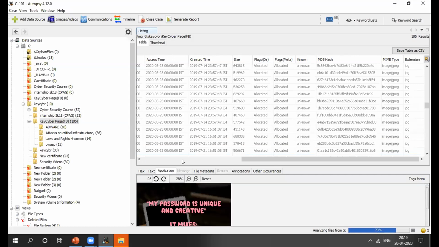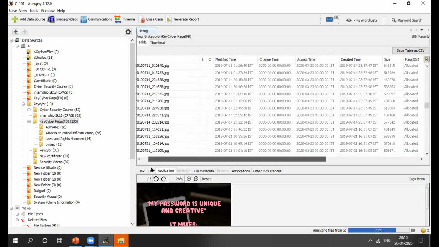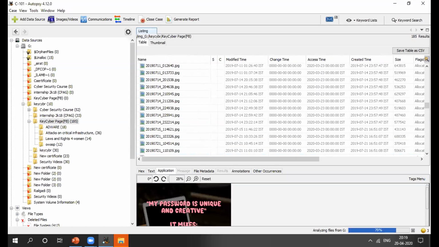If it is JPG form, PNG form, BMP form, etc., right? So yes, by using Autopsy you can extract your deleted files. Sometimes we mistakenly delete some files, but by using Autopsy you can extract them.